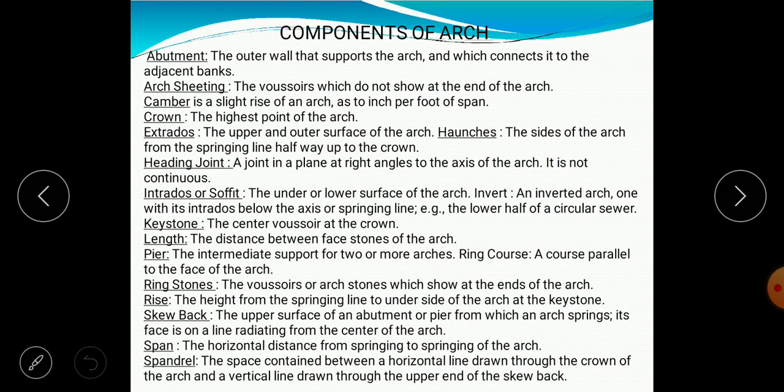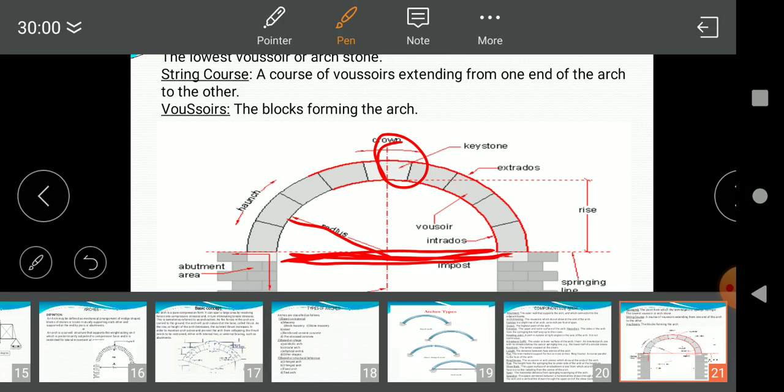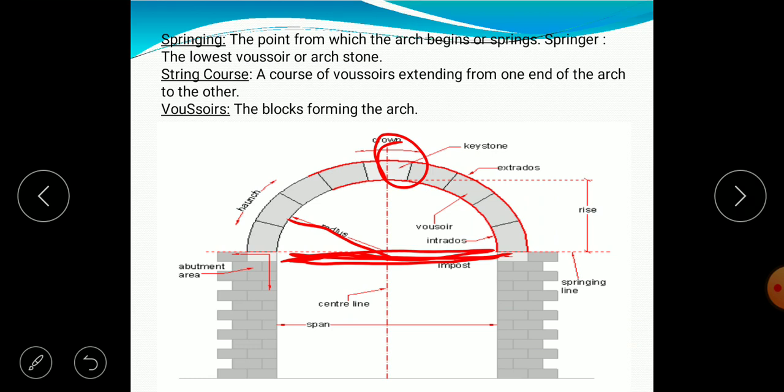So next, components of an arch. There are various components which we have to discuss by showing the figure here. This is the base portion of the arch, that is known as the springing line or span. And if you observe, this is the radius and this is the crown and keystone. Keystone means the material used at the crown portion in order to construct it. And the curved portion above the surface is known as extrados and the interior surface is known as intrados.